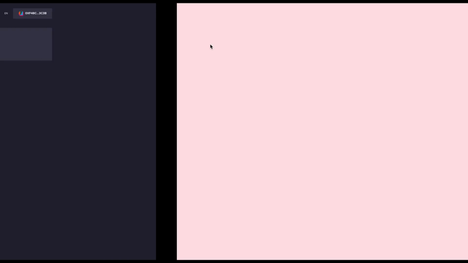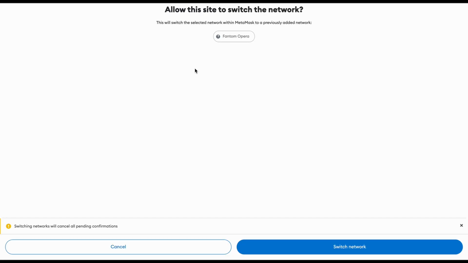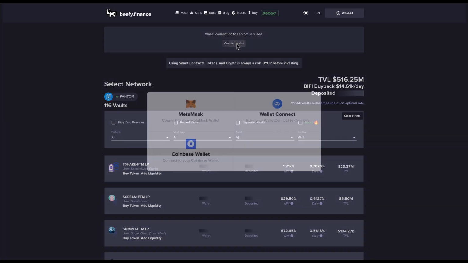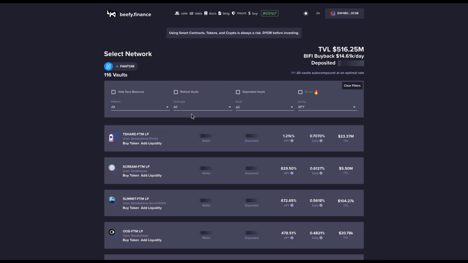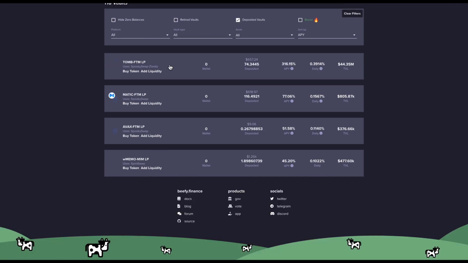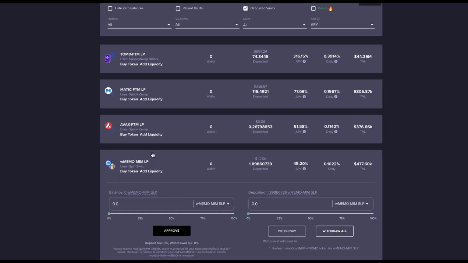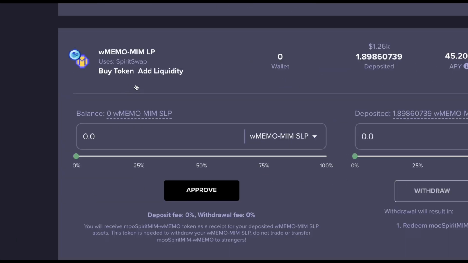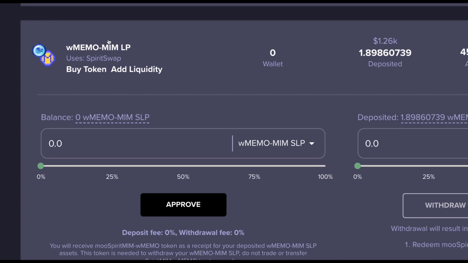Once you go to Phantom, you switch over. Remember we switched to Avalanche the last time. Now we're switching back to Phantom, right? You connect your wallet, right? And then you search for this liquidity pool, memo MIM LP, right? And you deposit your wrapped memo.